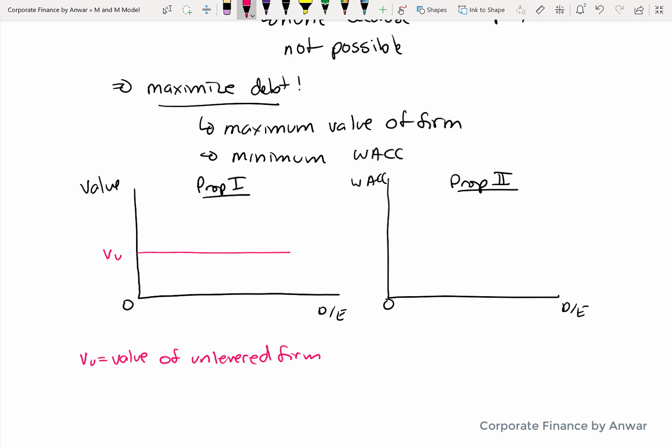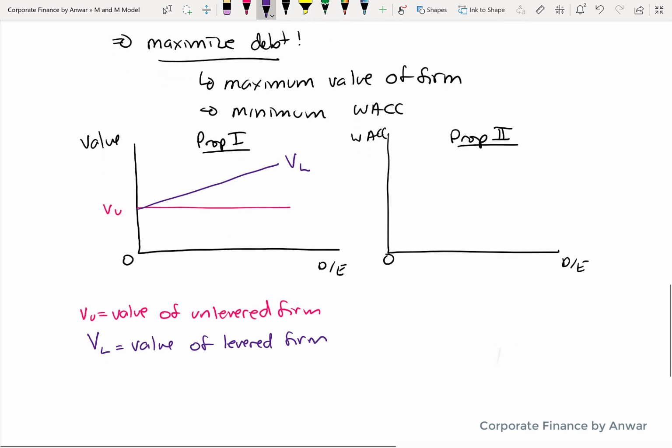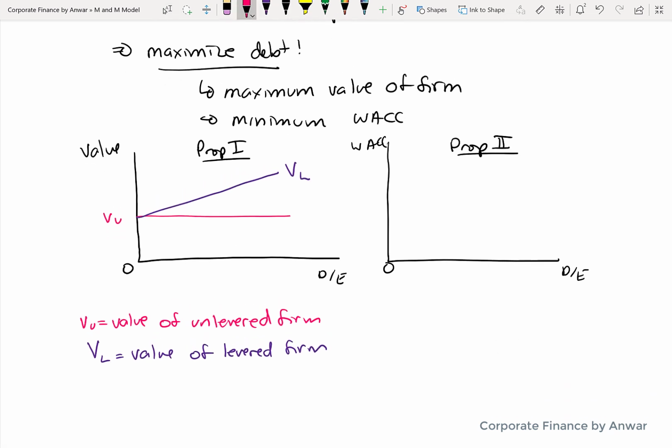Now, what is the value of the levered firm in case two? The more debt you add, the more the value goes up because of those two reasons we talked about earlier, the tax deduction and no bankruptcy. That's the difference between the chart for case one and case two. Case one is in pink and case two is in purple.